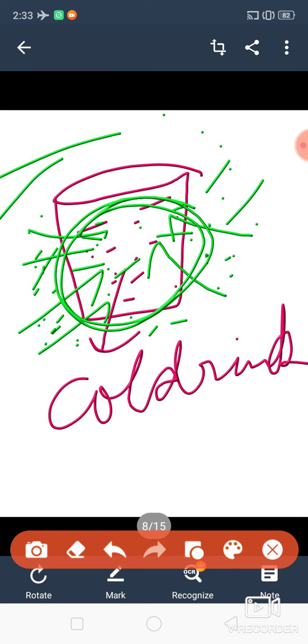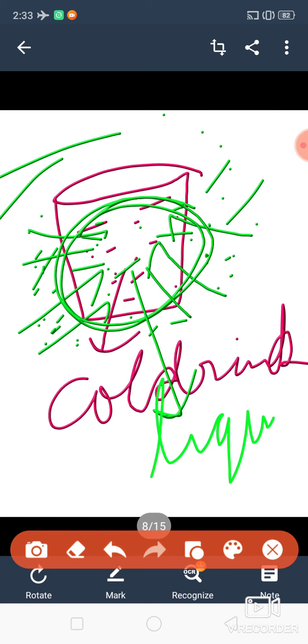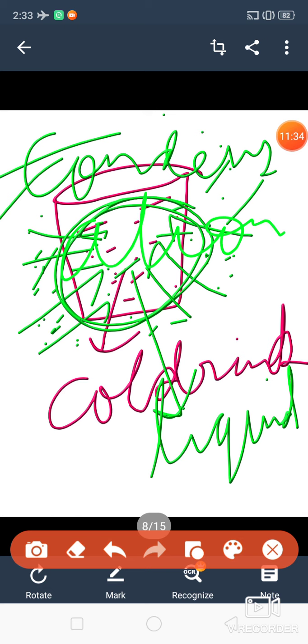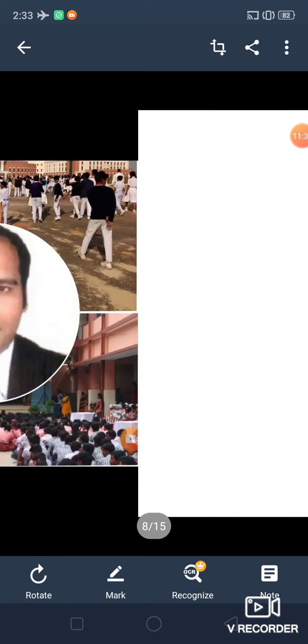When gases become cold, they convert into what? Liquid. This process is called what? Condensation. Same thing I have shown you over there.